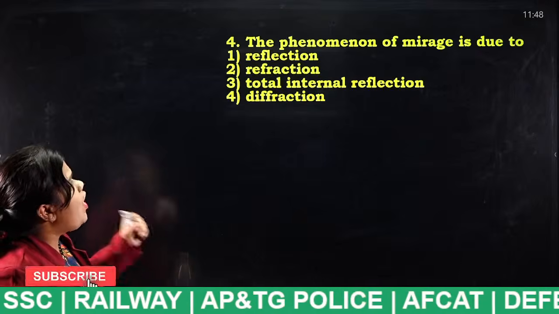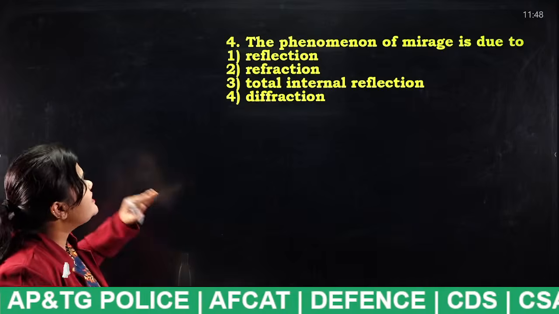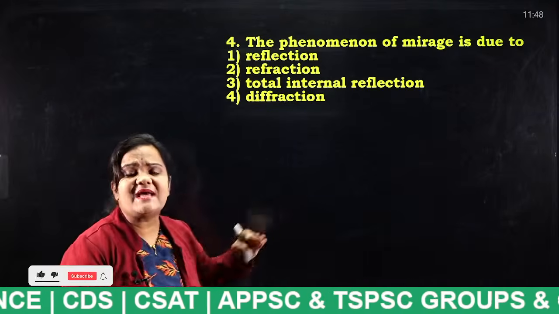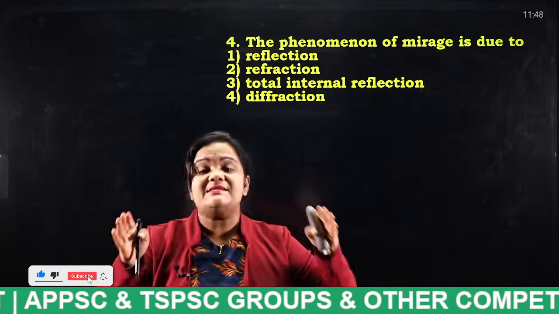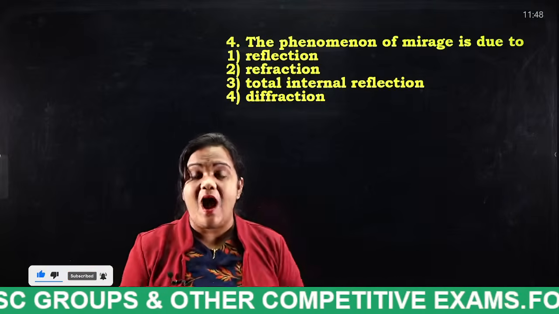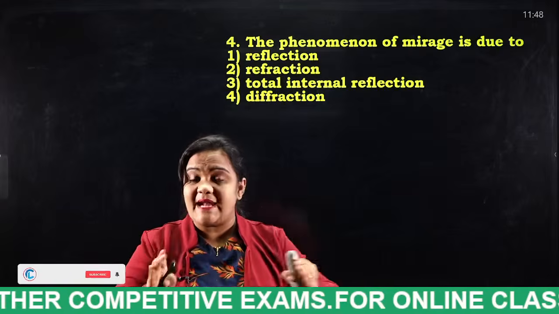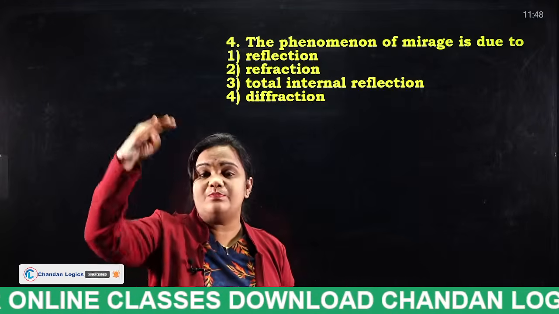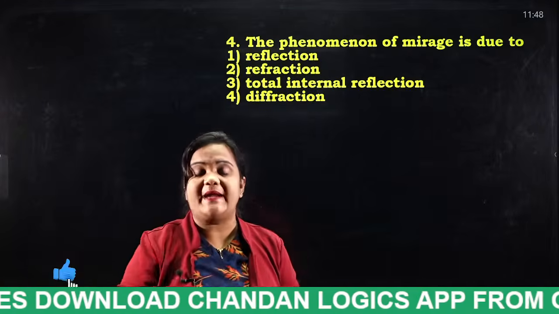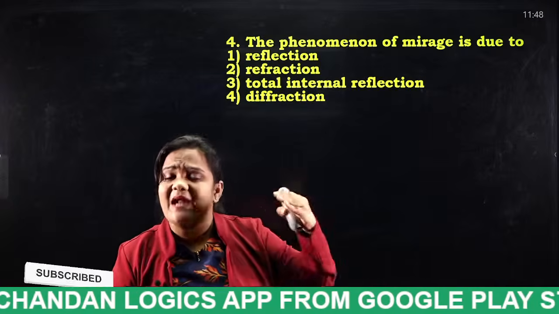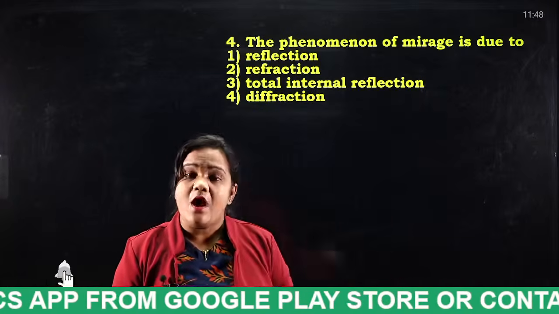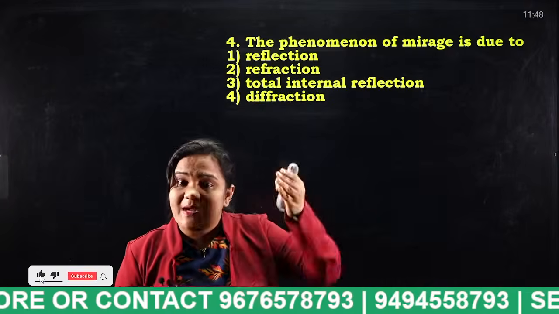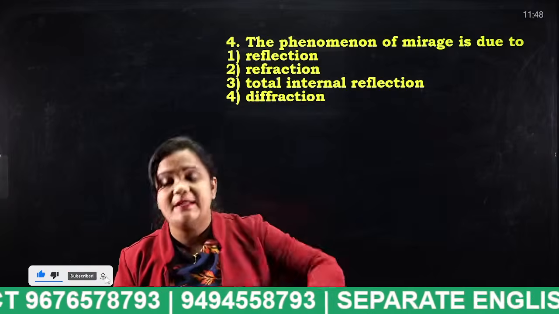The phenomenon of mirage is due to reflection, refraction, total internal reflection, diffraction. Mirages are nothing but, I will give a perfect example. On a sunny day, if we look at the sun which is placed on the river, we can see there appears a reflection. Or even in the desert, when you look at the camel, you can see the same reflection of the camel downwards.